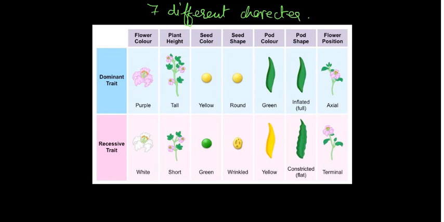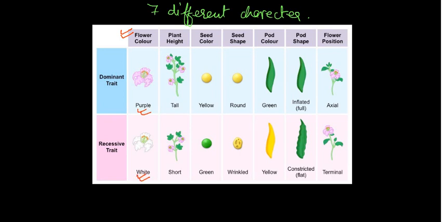For the 7 different characters, you have to learn one character daily, because definitely a 1 mark, 2 marks or 3 marks question will come from this. Suppose flower color: the dominant is purple and the recessive is white.